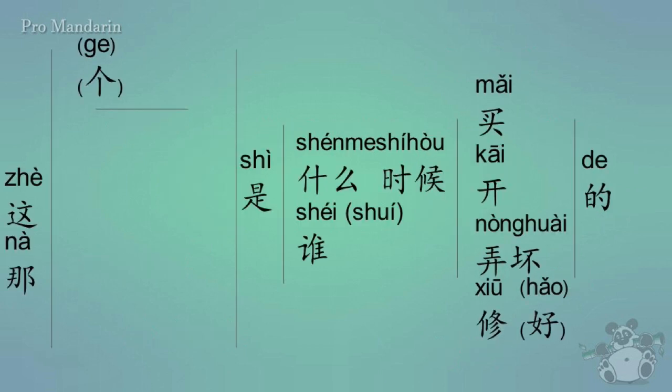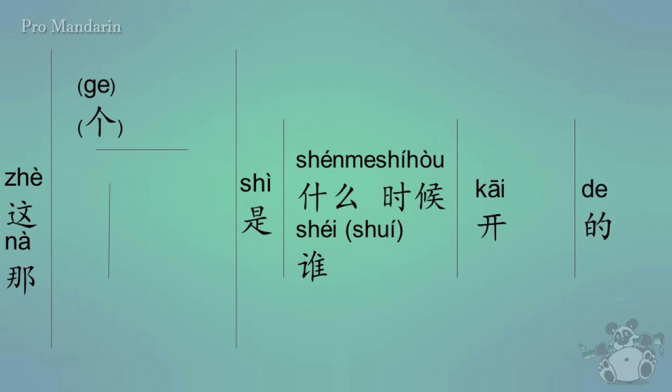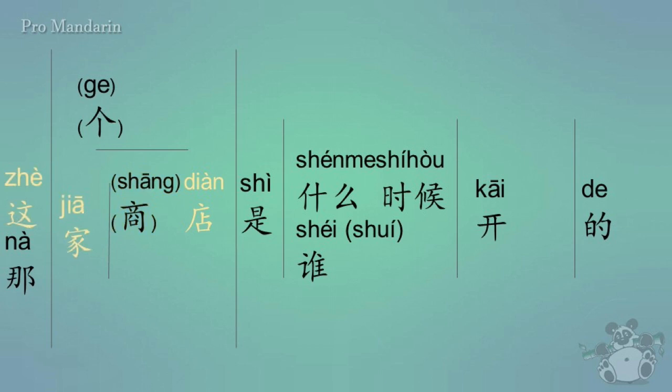All right, to start off the second part of this lesson, we're going to take out all the nouns, or all the objects anyway, and then we're also going to take out all the verbs except for one, which is going to be kai, and we're going to add in jia as the classifier, and then we're going to add in shangdian. Now, you could say shangdian in combination with zhejia or najia, but it's more commonly not used, where normally you just say zhejia dian. So what this means is this store.